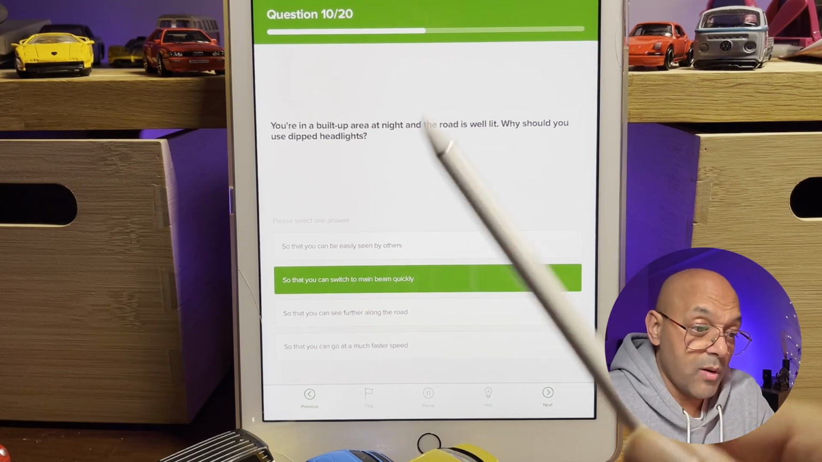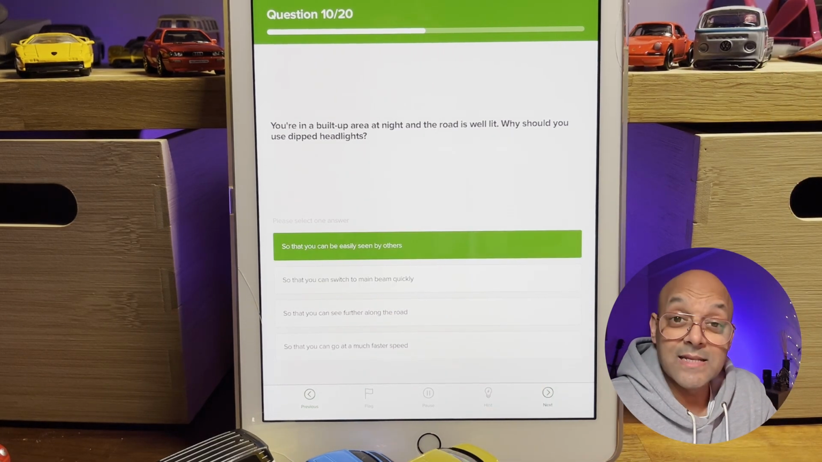Built up area, night, roads well lit, which use dipped headlights so you can be easily seen by others.